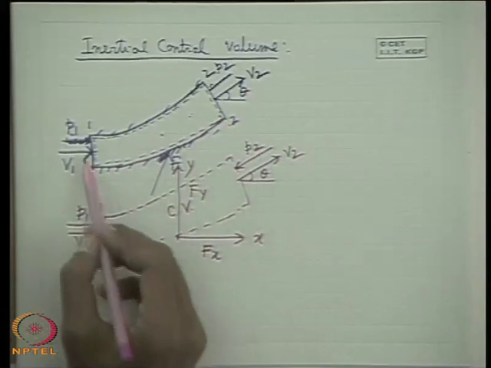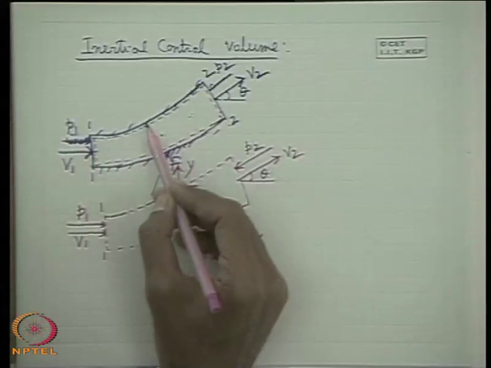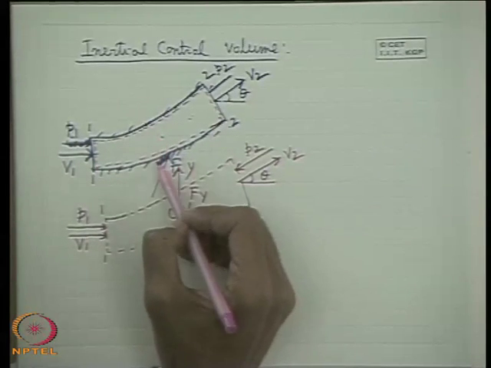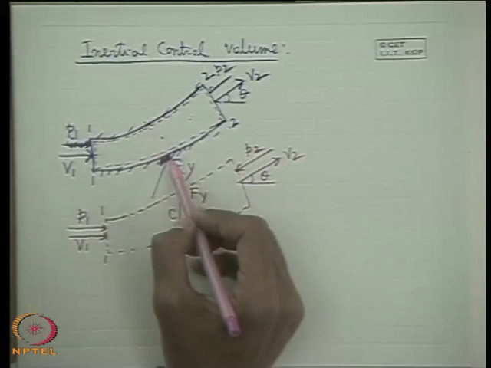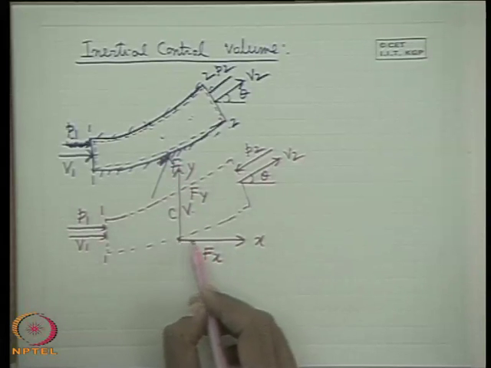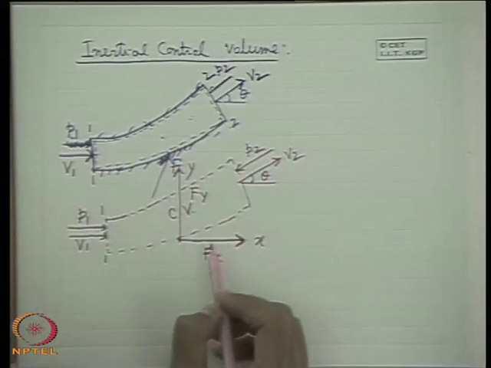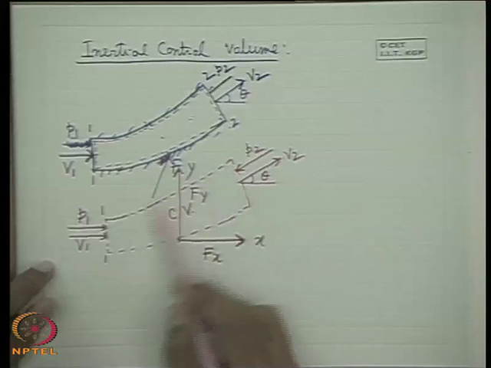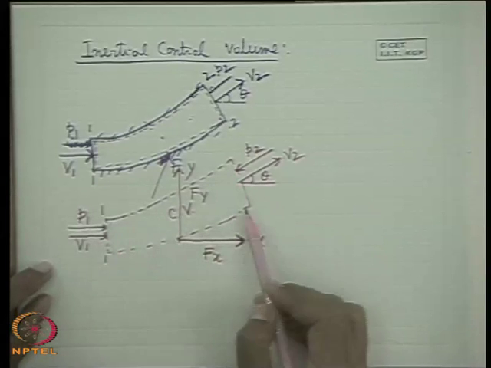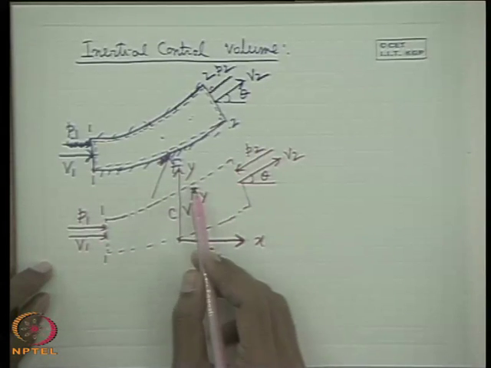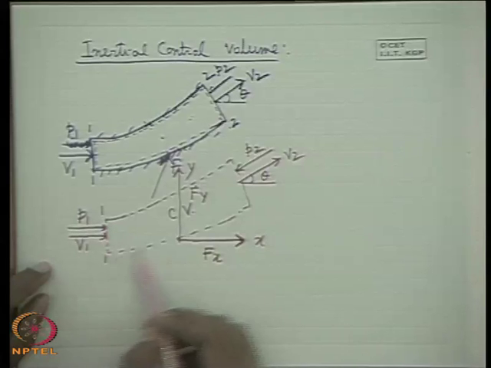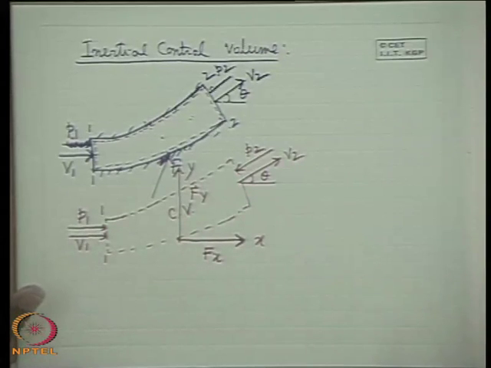This force consists of the force because of its change in momentum plus the surface forces acting by the mutual interaction of the surface and the fluid body. These are summarized through the forces Fx and Fy. So, if we prescribe the problem like that for a control volume of fluid, we can find Fx and Fy by applying the principle of momentum for the control volume in the x and y directions.